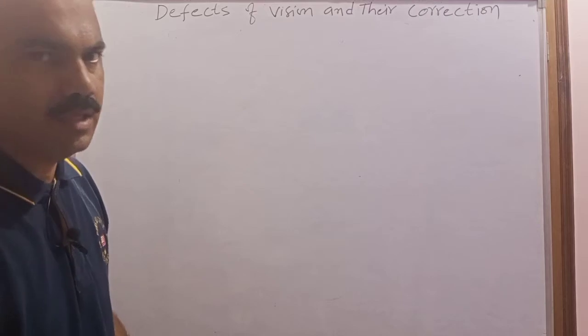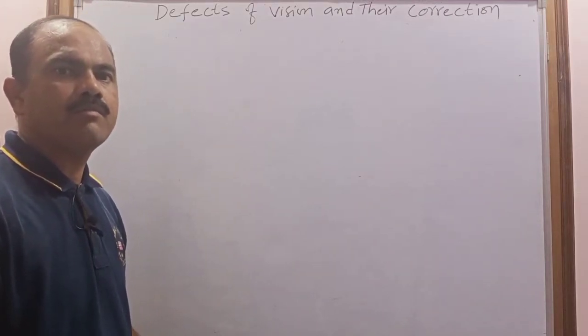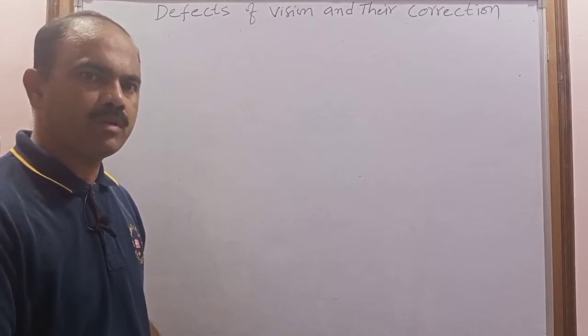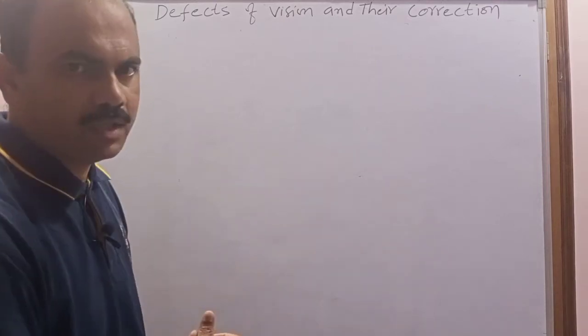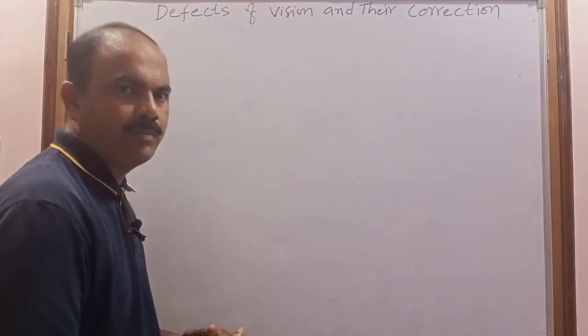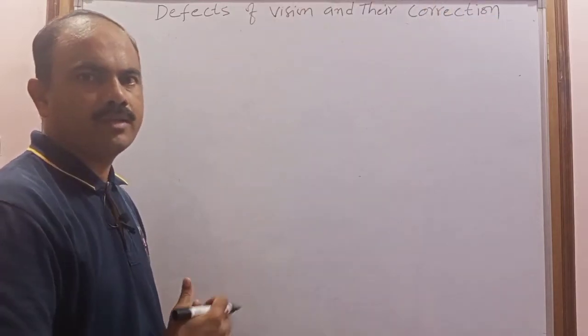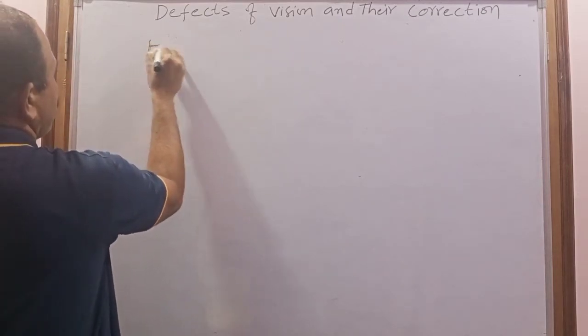It happens when the minimum focal length of the person increases. Generally the minimum focal length of the person is 2.27. If it increases, the image is formed after the retina. Due to that, the person can only see far objects but is unable to see near objects. That type of defect of vision is called hypermetropia.